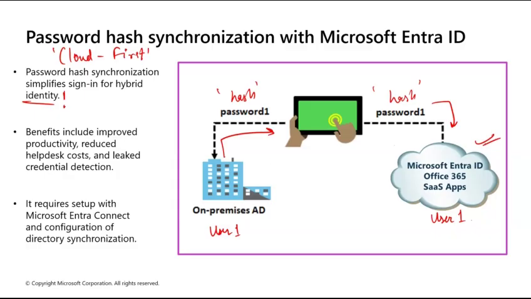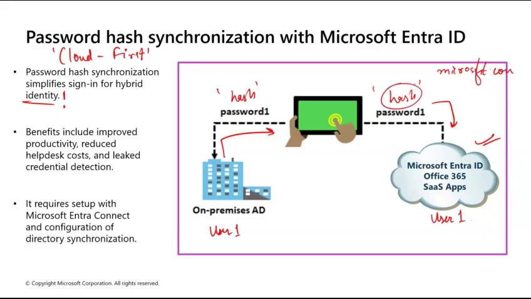To give you a more explained scenario, let's say a user enters their password on the Microsoft login page, on the website Microsoft.com. Now this user one enters his credentials. Entra ID checks that password against the stored hash.